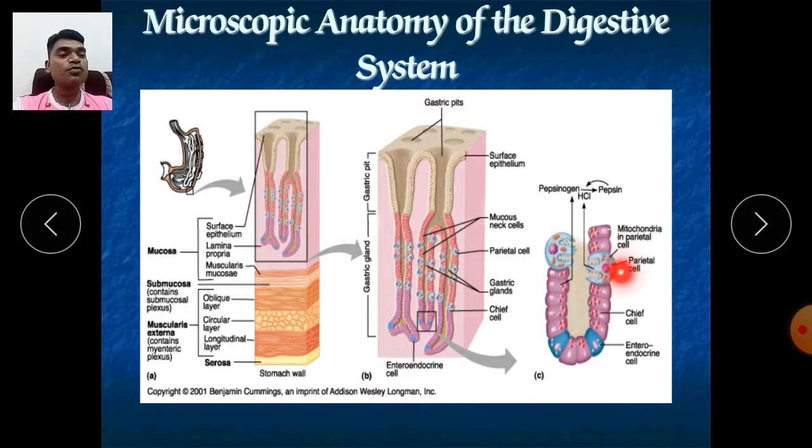So this parietal cell secretes the HCl, and parietal cell also secretes intrinsic factor. Don't forget, parietal cell secretes not only HCl but also the intrinsic factor. So in an MCQ, in an examination, if the question is asked what parietal cell secretes, it secretes two elements. If you give the answer only HCl, it will be wrong.